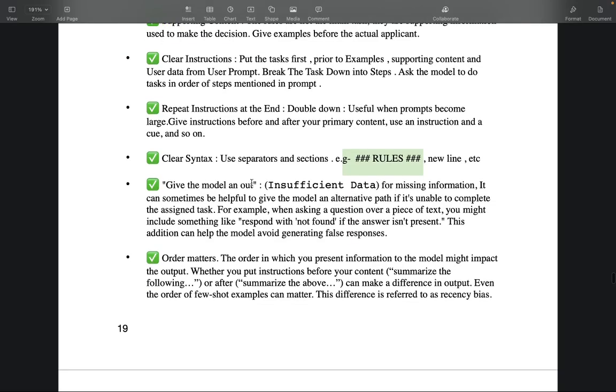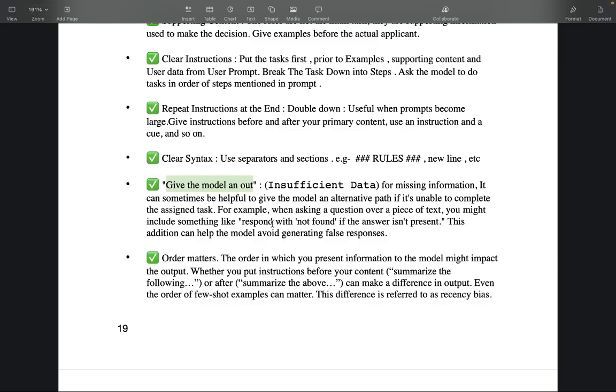And then give the model an out strategy. What's this strategy? For example, insufficient data for missing information. It can sometimes be helpful to give the model an alternative path if it is unable to complete the assigned task. For example, when asking a question over a piece of text, you might include something like: respond with 'not found' if the answer isn't present.